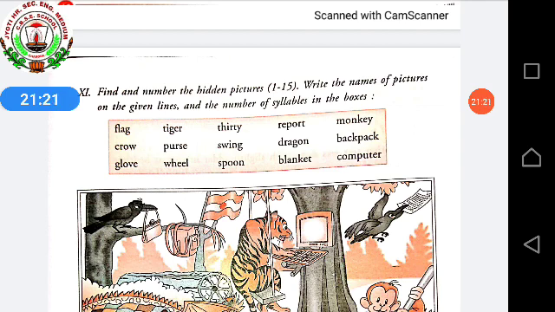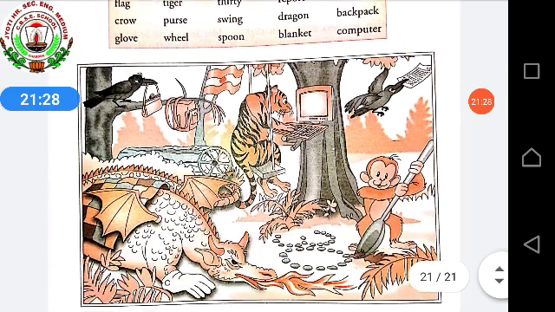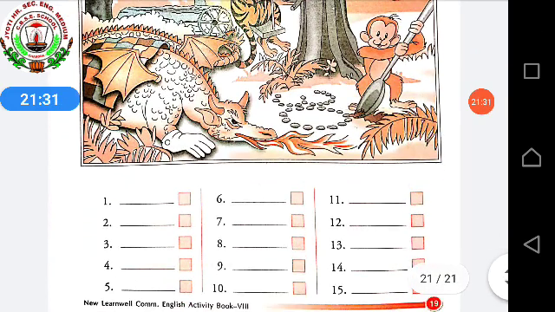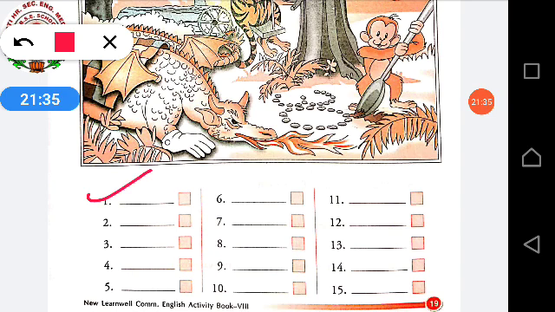And then in those hidden pictures, you have to count the number of syllables or vowels, and then write down in these boxes. In the fill-up, you'll write down the picture name. And in the box, you have to count and write down the syllables or vowels.